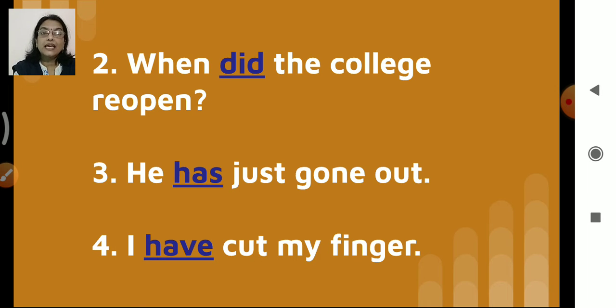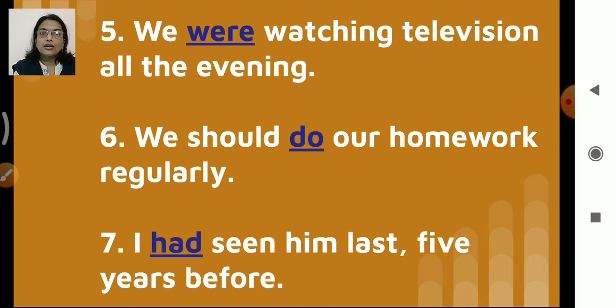Third one, he has just gone out. Answer is has. He has. Fourth one, I have cut my finger. I have. Answer is have. We were watching television all the evening. We were, we, right? It is a plural. So we were watching television all the evening.